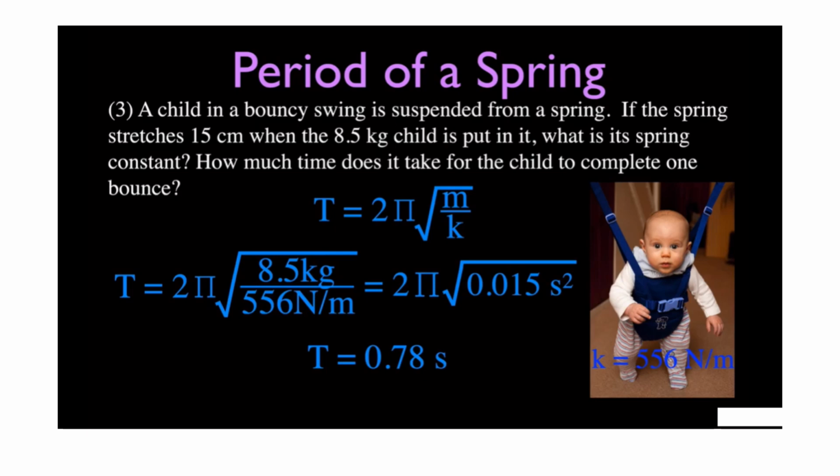Coming to the next problem, a child in a buoyancy swing is suspended from a spring. If the spring stretches 15 centimeter when the 8.5 kg child is put in it, what is its spring constant? How much time does it take for the child to complete one bounce? We go with the same formula, T is equal to 2 pi square root of m by k. On substituting m as 8.5 kg and k as 556 Newton per meter, we arrive at an answer of T equal to 0.78 seconds.